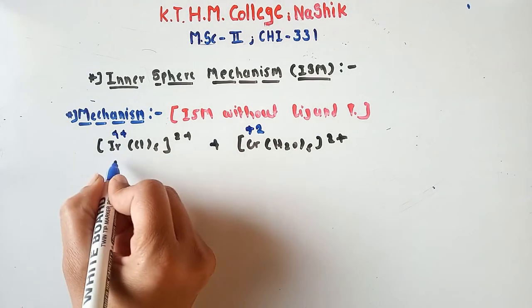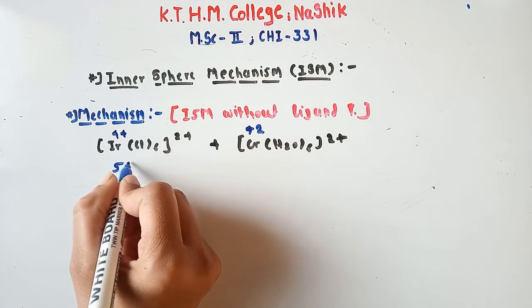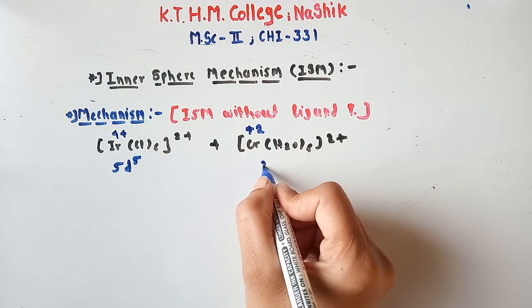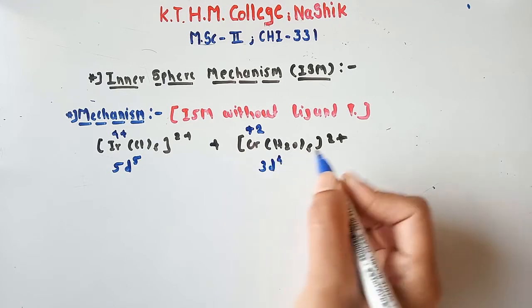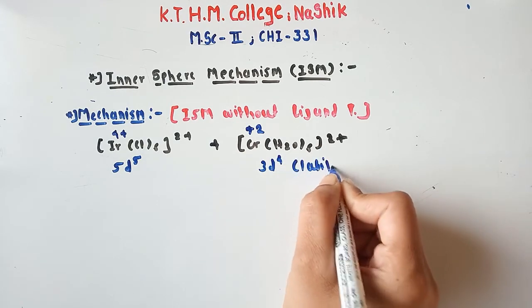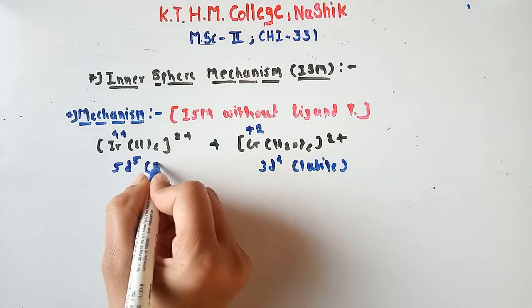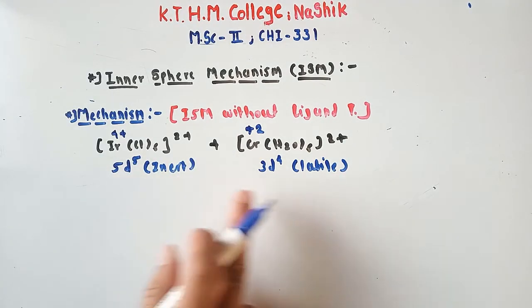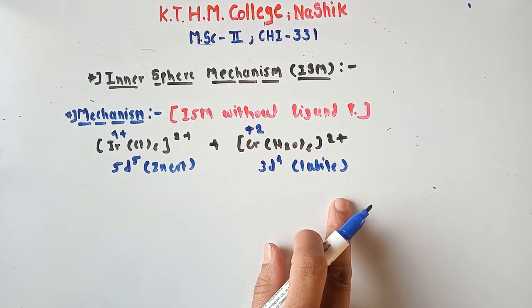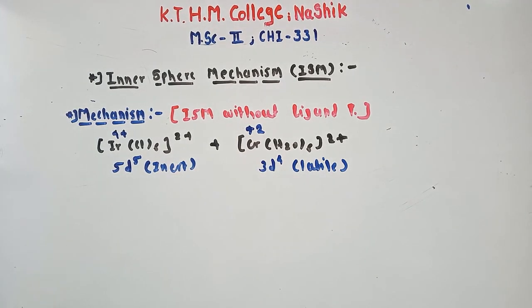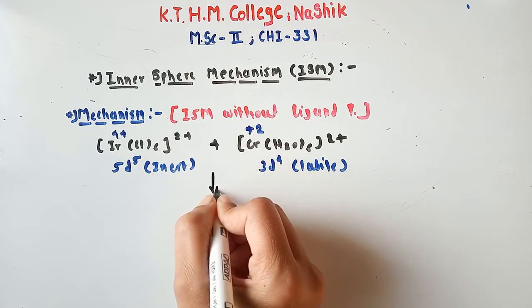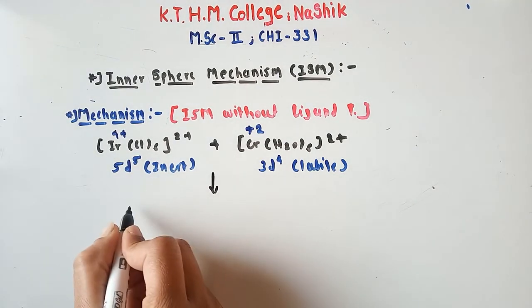Okay, so obviously this system is 5d5, while this system is 3d4. This one is inert and this one is labile. Okay, the 5d5 system is inert and the 3d4 system is labile. So let's see. We can directly see the mechanism. There is no need to write the steps here.